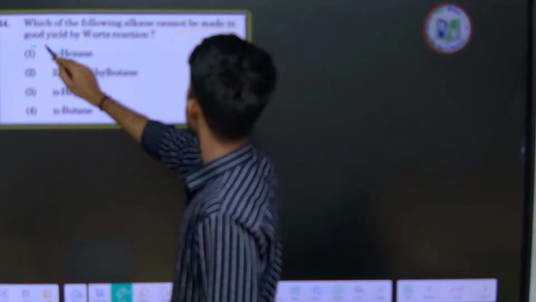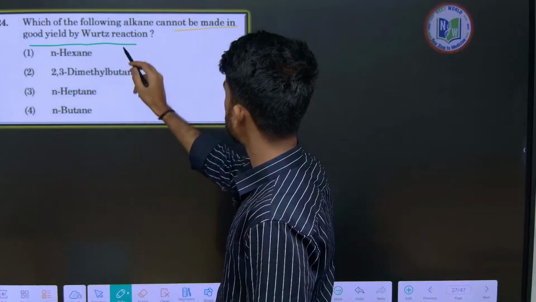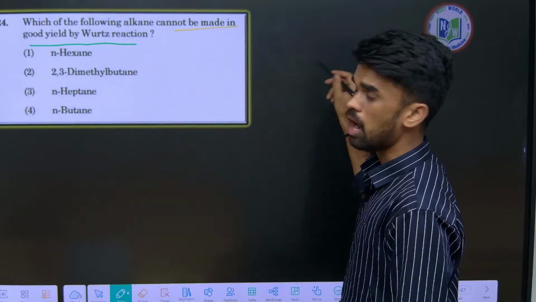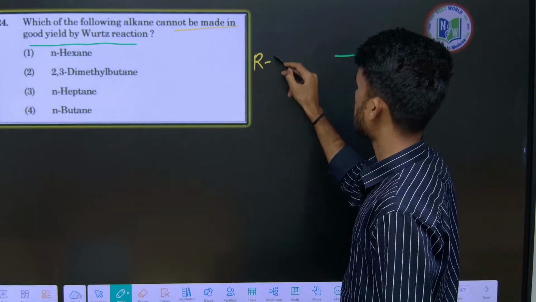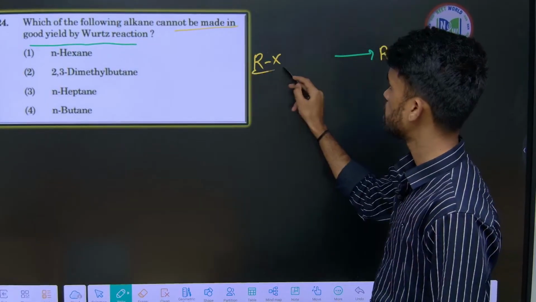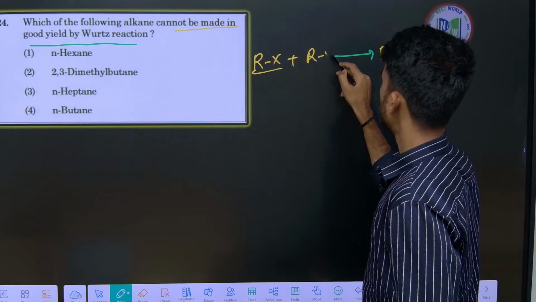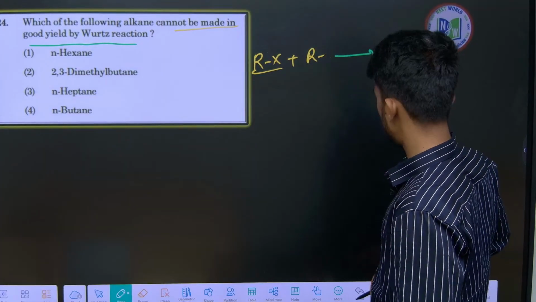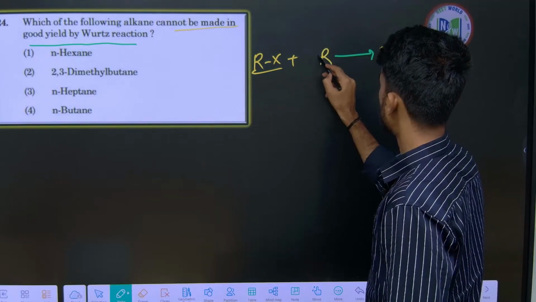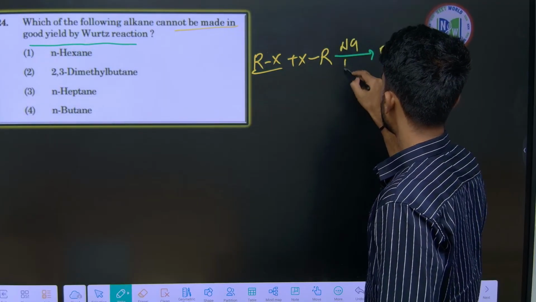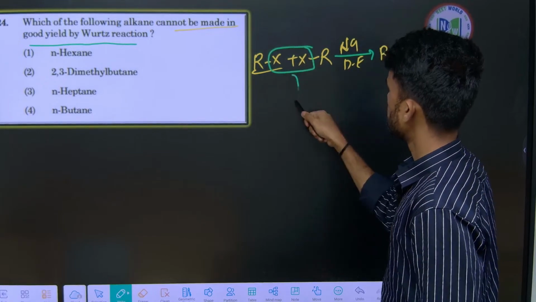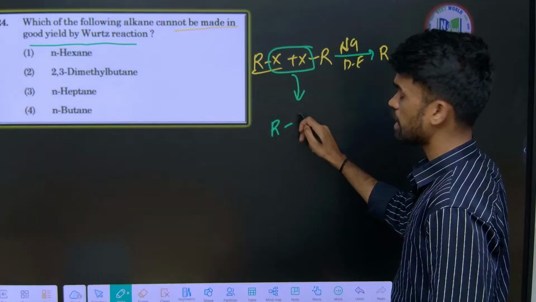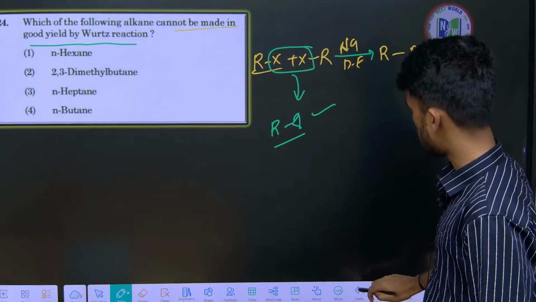Okay, which of the following cannot be made in good yield by Wood's reaction? See, Wood's reaction is to make higher alkanes, RR kind of products, from respective lower alkyl halides. For example, we have an alkyl halide like this. When we treat this with sodium metal in dry ether, just remove the X's and take the coupled product, the RR kind of product, you should get.